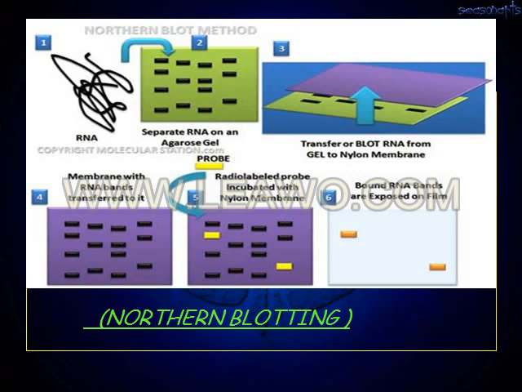So what is the difference between the Southern blot and the Northern blot? In Southern blot, we are taking the DNA, whereas in Northern blot, we are taking the RNA. The entire procedure for both the blottings is the same.